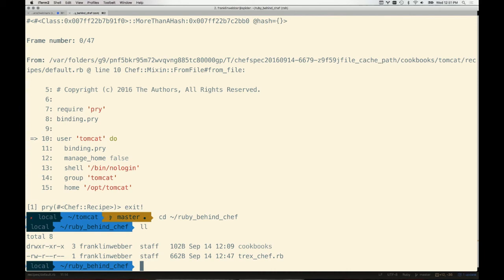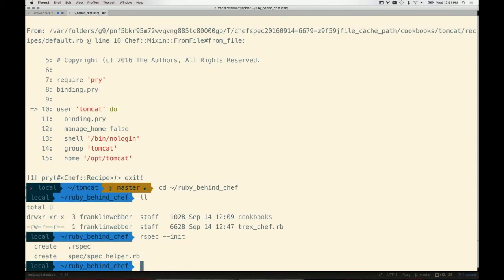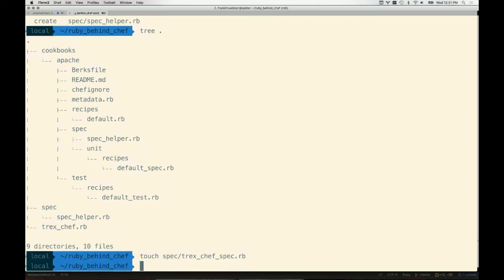So if we were going to build some tests for our current T-Rex chef.rb file, you can use RSpec, and you can say rspec --init. It'll automatically create a spec and spec helper directory for you. You'll see here, it creates that spec helper for you. And then within our spec directory, we could create our T-Rex chef spec.rb file, and write our tests that just prove the functionality works the way it is. So RSpec is a great way to start. There are some tutorials, of course, on RSpec, and if you've spent any time working with ChefSpec or InSpec, you'll be ahead of the game, and it's going to help you with that work.